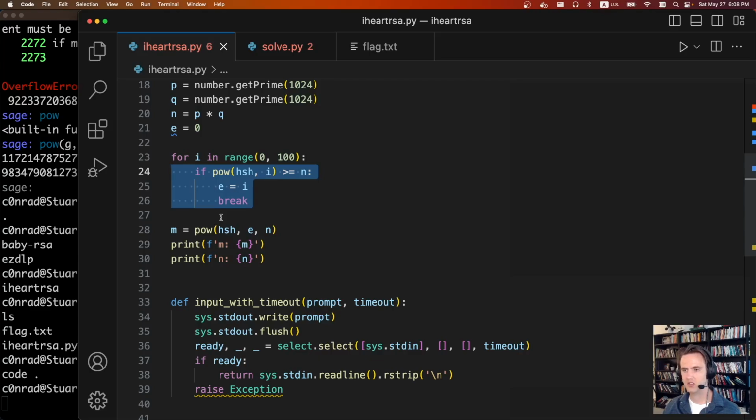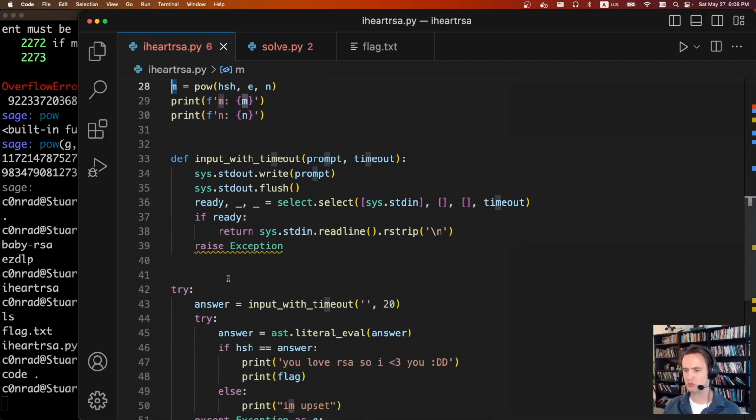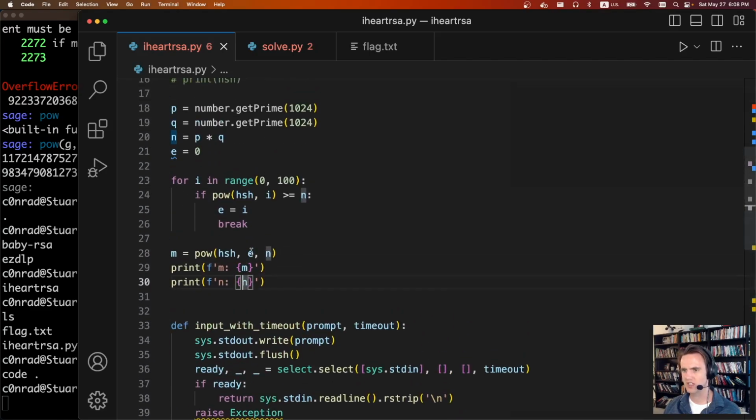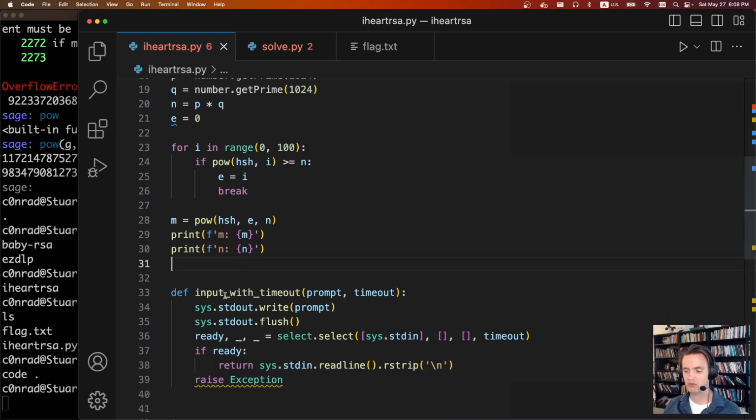So when we connect to the service, they calculate the M, the ciphertext, such that it just barely for the first time wrapped around N. And we can just brute force that. It's going to give us M and N. Our job is to figure out the hash, and if we knew what E is, we'd be able to calculate the hash. To do that, we're just going to brute force and take a bunch of roots.